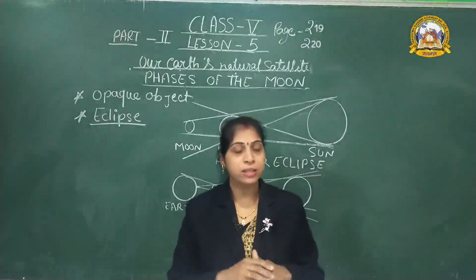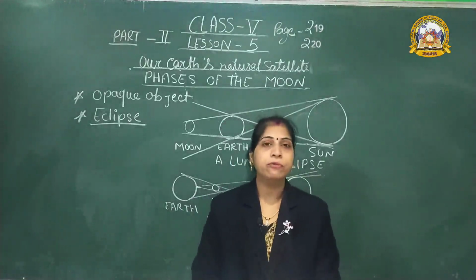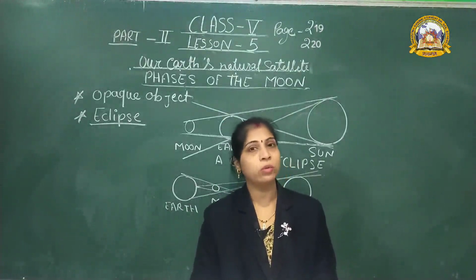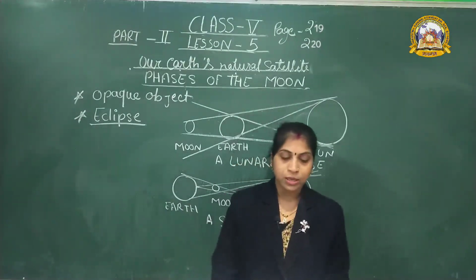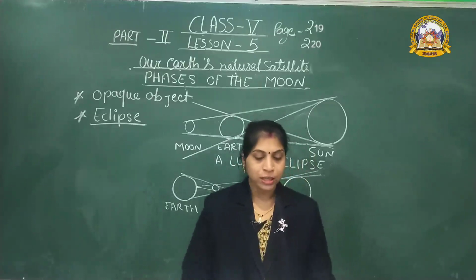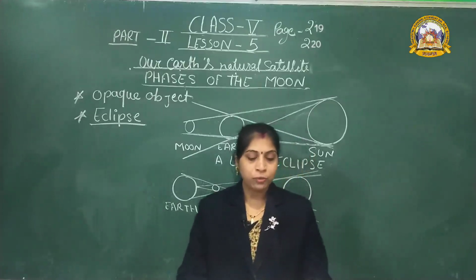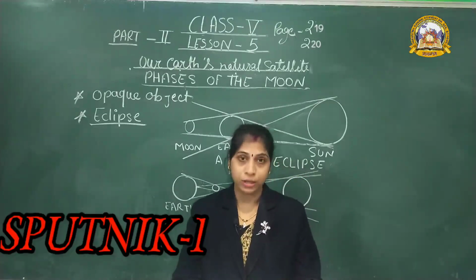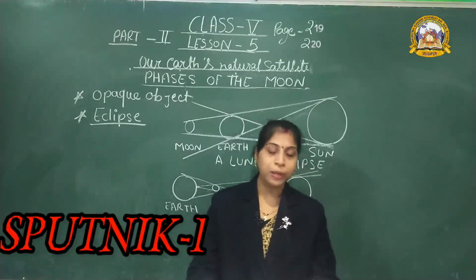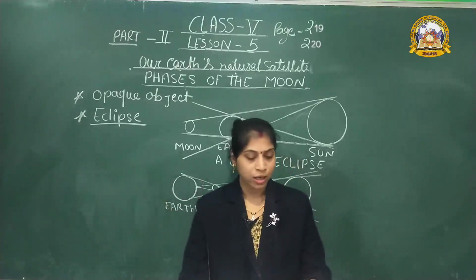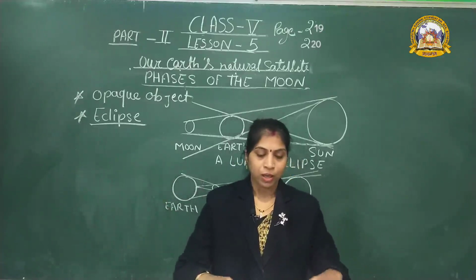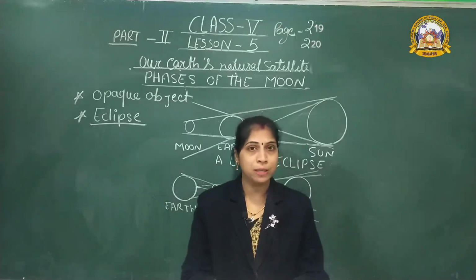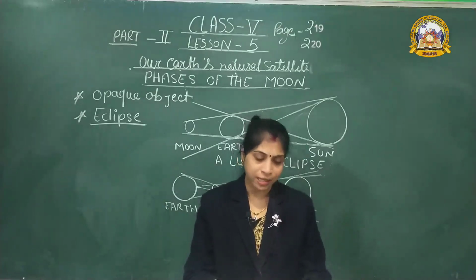Then artificial satellites. Artificial satellites are human-made objects which revolve around the earth, just as the moon does. The first human-made satellite, Sputnik, was launched into orbit in space by Russian scientists. Do you know who was the first man to go into space? Anybody know? Yes.